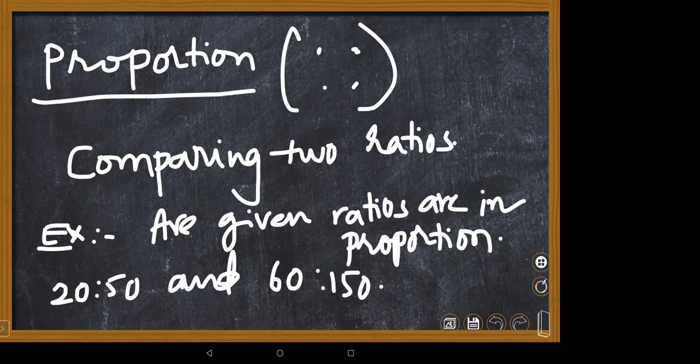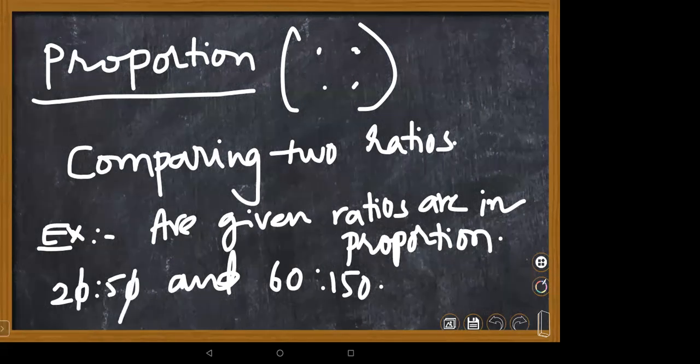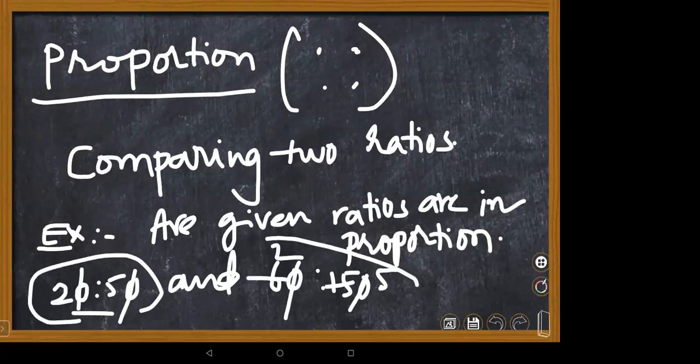I didn't teach the proportion concept, right? How are we supposed to check whether these two ratios are in proportion or not? Try to do the simplest form. Very good. Simplest form: 2:5 here, and this is nothing but 2:5. Are both equal? Yes, ma'am. So it is in proportion. Very good.